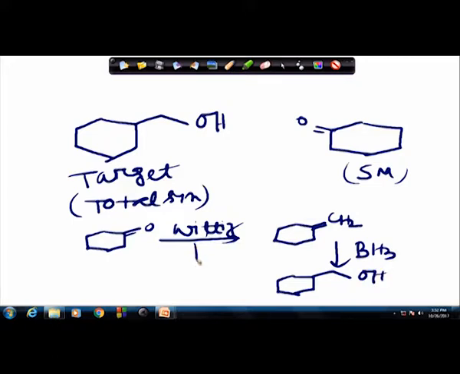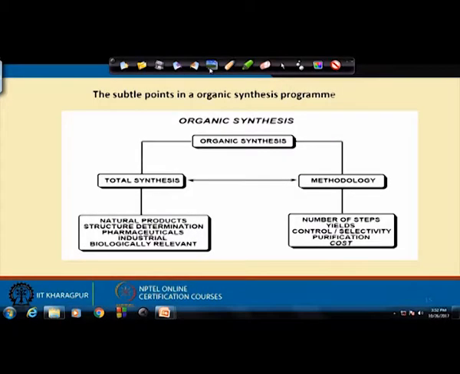Now, this Wittig reaction is a transformation, basically a methodology, a single step transformation, but a very useful methodology. Hydroboration is a methodology. So, by using these methodologies you are getting a target molecule. This is the interlinking between the methodologies and the total synthesis. That is why these 2 terms are interlinked.